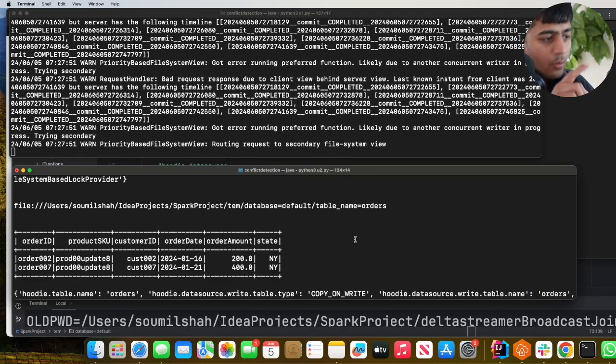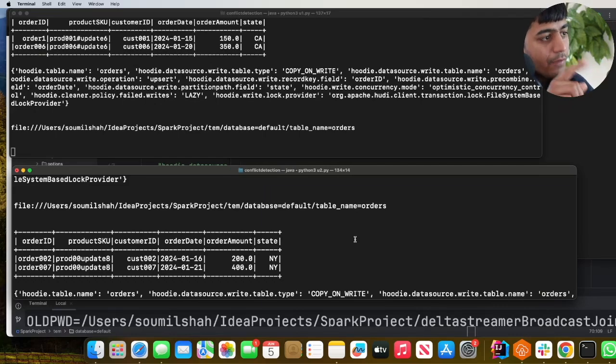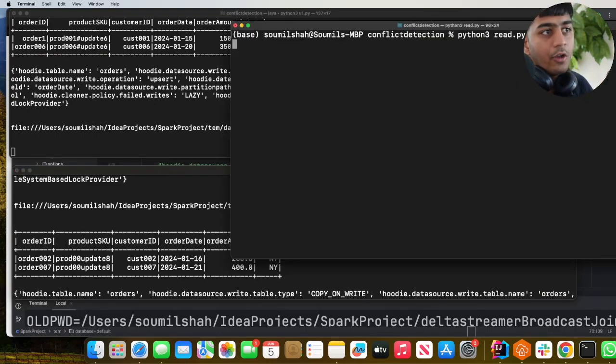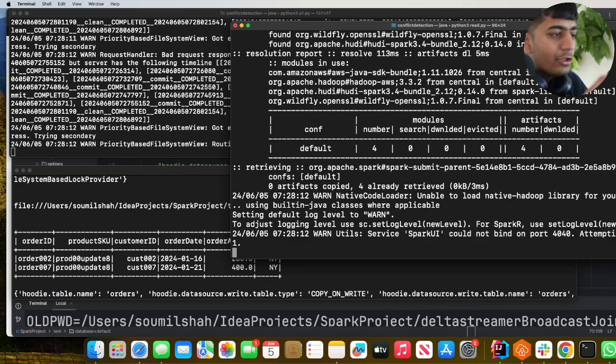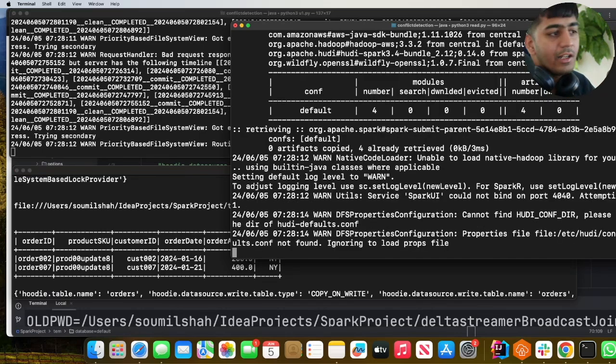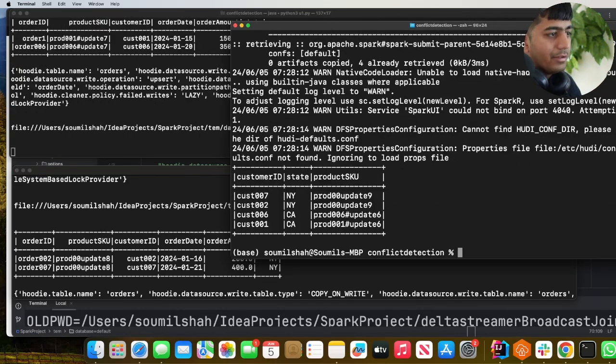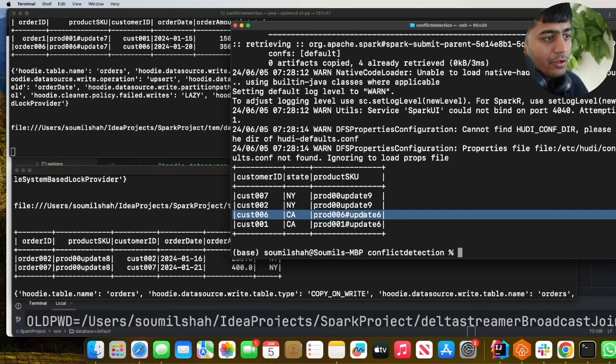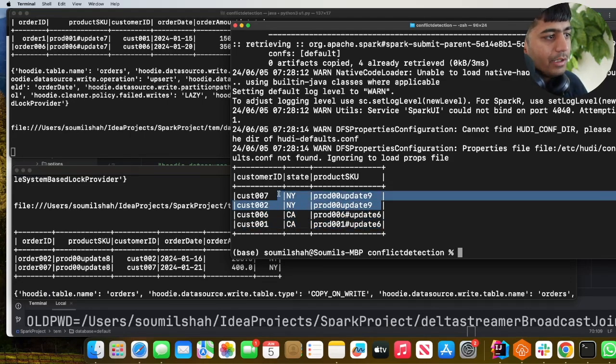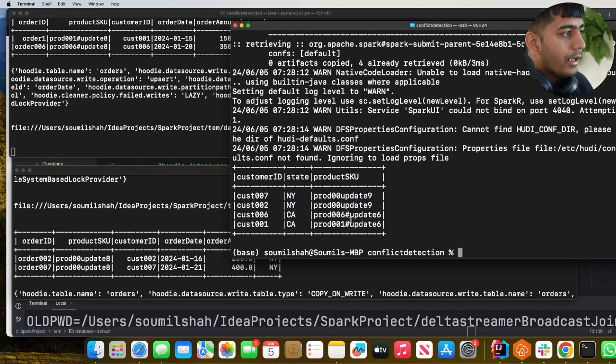So again, when one of them is writing, the second one has to wait for the first one to release the lock, and once the first one is complete, it will release it and the second one will acquire it, right? At the same time, the beauty of this is you can also read data simultaneously. While these two writers are writing, readers can efficiently read data from the Hudi tables. So here you can see this one is on the 6th, and this one has completed, as you can see, the New York one, right?